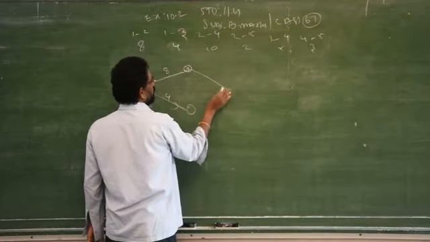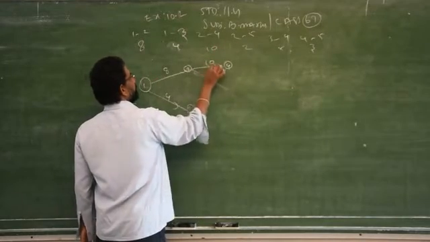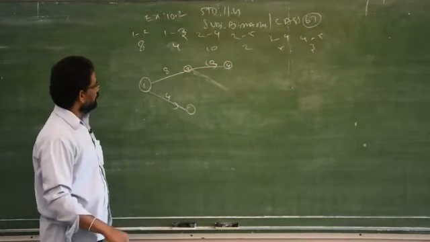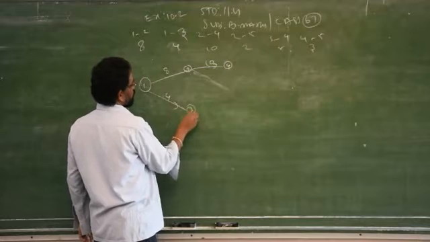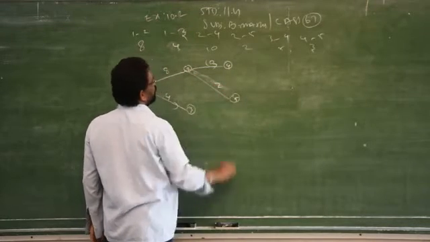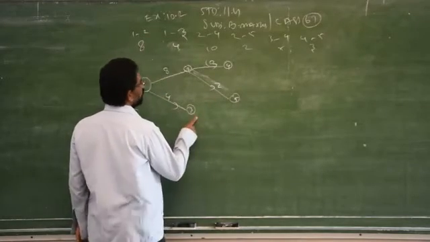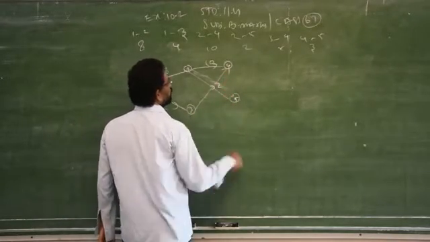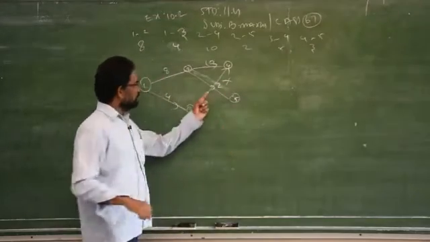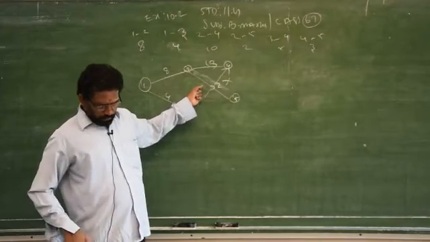You can do it anywhere, even if you go like this, then you can change the diagram. 2 to 4, then 2 to 5, 2 to 5, then 3 to 4. 3 to 4 is not allowed because it is intersecting.